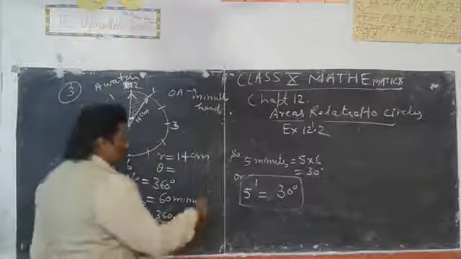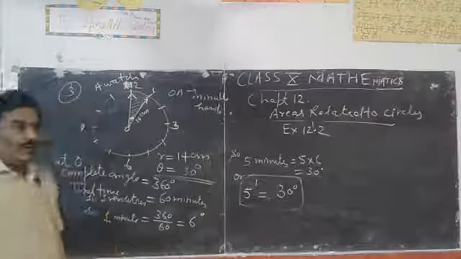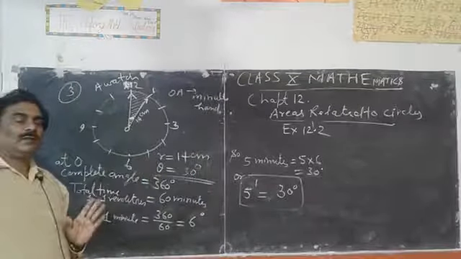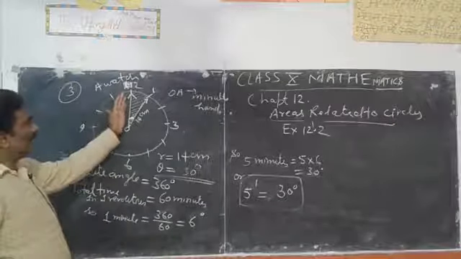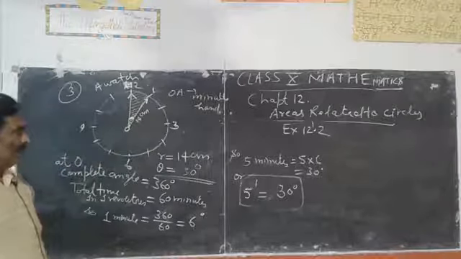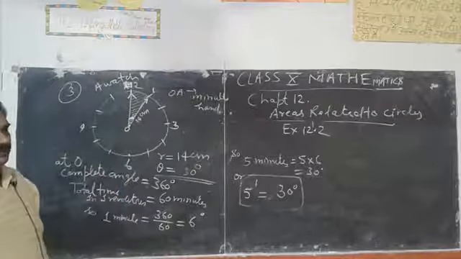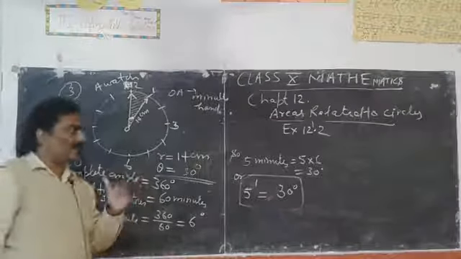So theta is equal to 30 degree. Now we have a radius. Radius is the length of the minute hand. Theta is the angle when the minute hand goes in 5 minutes, and we have to calculate the area swept by the minute hand.